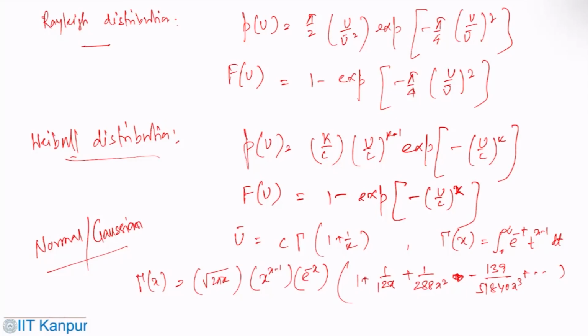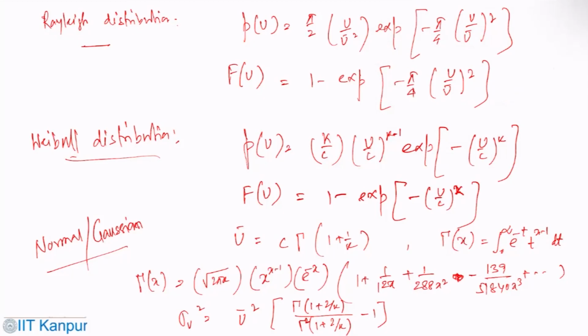Similarly, for this Weibull distribution, sigma u squared is c squared times gamma of 1 plus 2 by k minus gamma squared of 1 plus 1 by k.